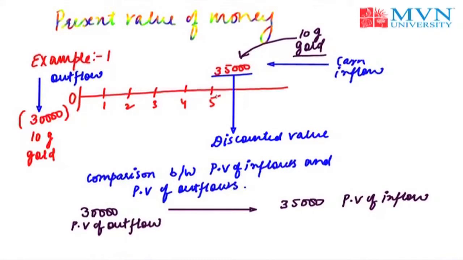If after dividing the 35,000 by the time preference of money, the value is more than 30,000, then obviously he can go for this investment. Otherwise, he should not go for the investment, because with this 35,000 in future, he won't be able to purchase that 10 grams of gold.